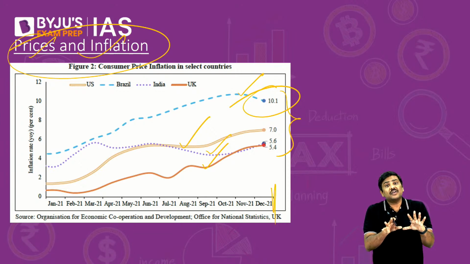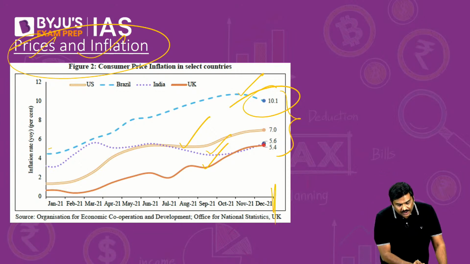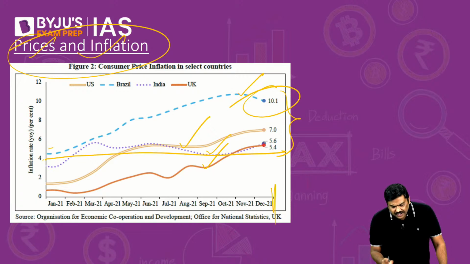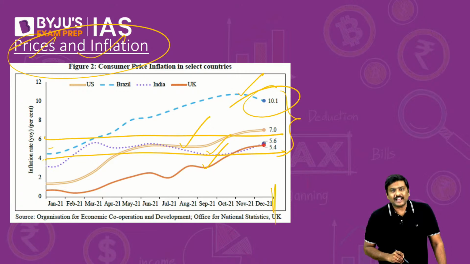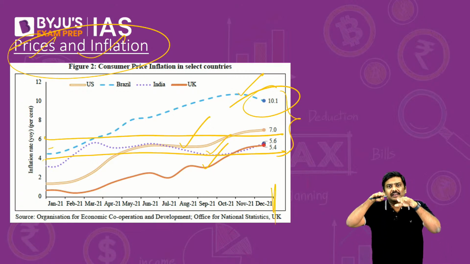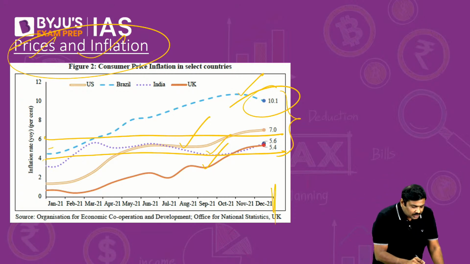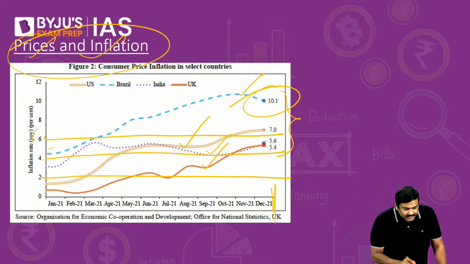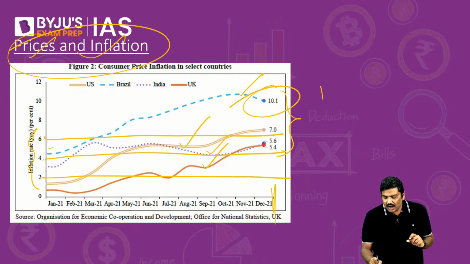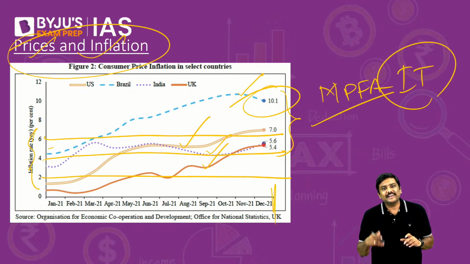Whereas in the context of India, if you look at the inflation rate, for the majority of the time it has been floating between the two extremes, 2% and 6%, which are mandated under the monetary policy framework agreement, or inflation targeting concept.